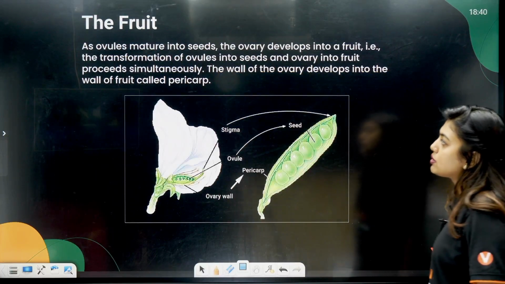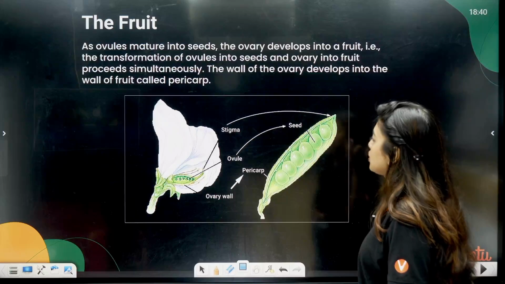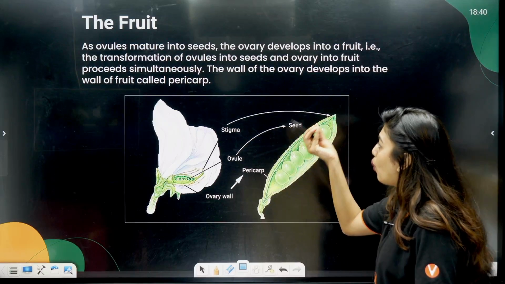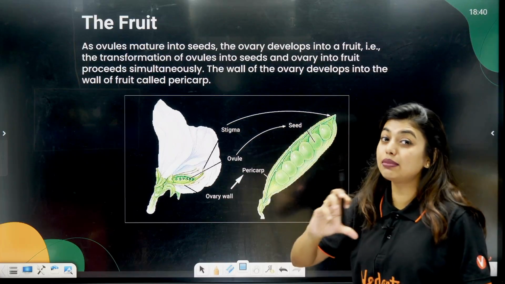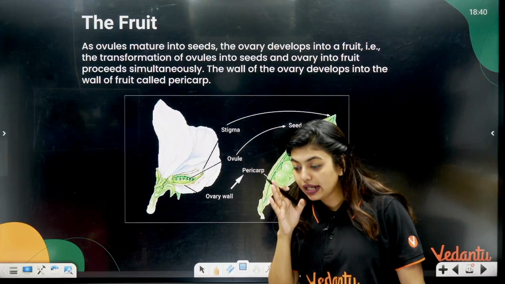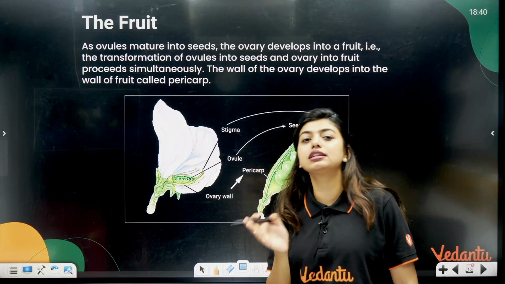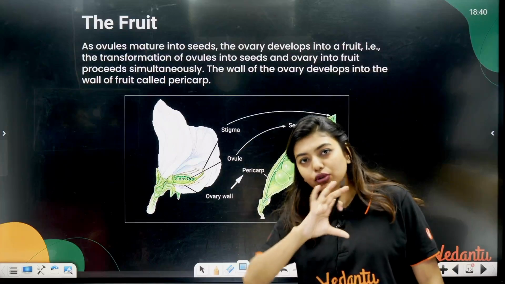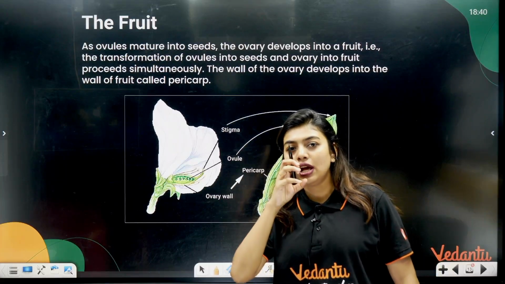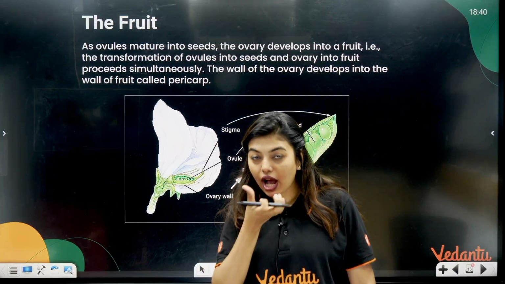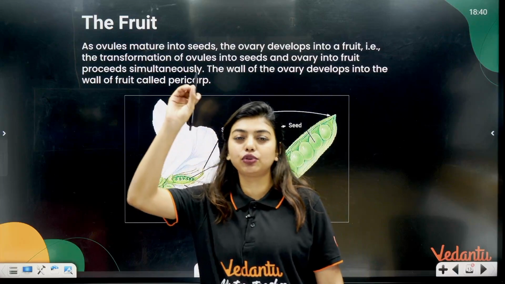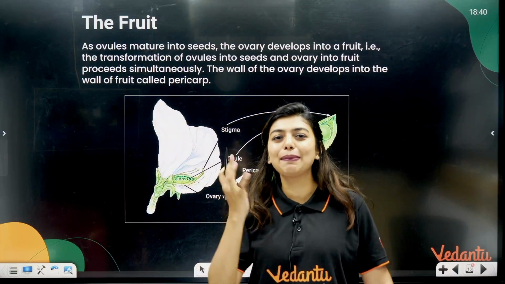Now, as the ovules mature into the seeds, the ovary develops into the fruit. The transformation of ovules into seed and ovary into fruit proceeds simultaneously. It's not like, let the ovary become a fruit, then the ovule will become seed. No, both will happen together. When you're eating a fruit, the fruit is also there, the seed is also there. If you're eating a fruit, when you're halfway, the seed will not be like, wait, I have to be growing. It is not like that. Both will happen simultaneously.